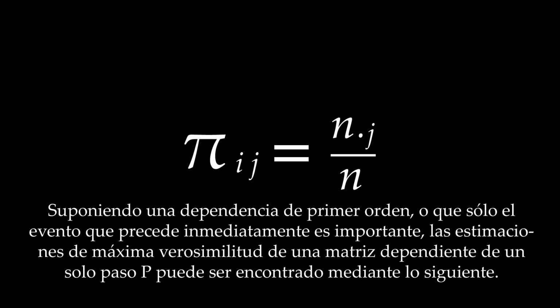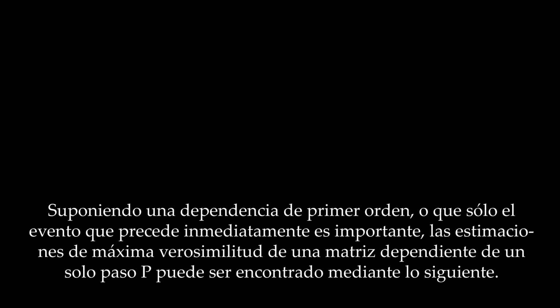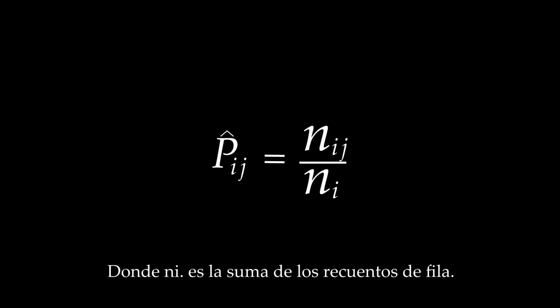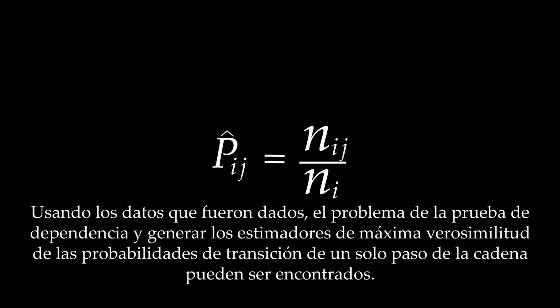Assuming a first-order dependence, or that only the immediate preceding event is important, the maximum likelihood estimates of a one-step dependent P matrix may be found by the following, where n_i. is the row sum of the counts. Using the data that were given, the problem of testing for dependence and generating the maximum likelihood estimates of the one-step transition probabilities of the chain may be found.